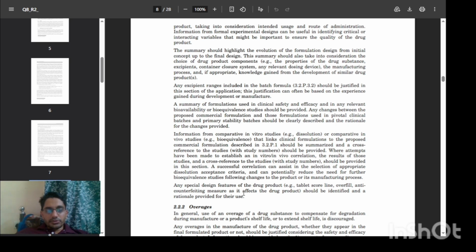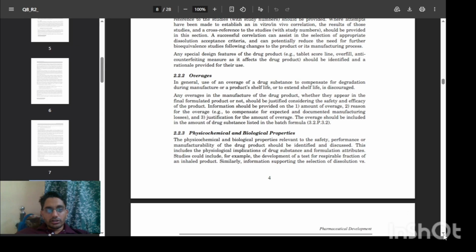Any special design features of the drug product, that is tablet core line, that is the break line on the tablet, overfill, anti-counterfeiting measures as it affects the drug product should be identified and rationale should be provided for their use. Then 2.2.2 overages. In general, use of overages of drug substance to compensate for degradation during the manufacturing or shelf life of the product, or to extend shelf life, is discouraged.